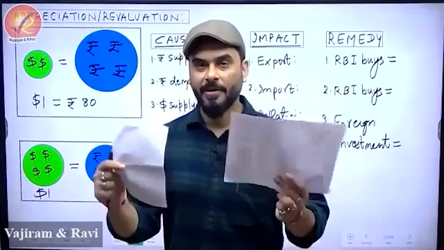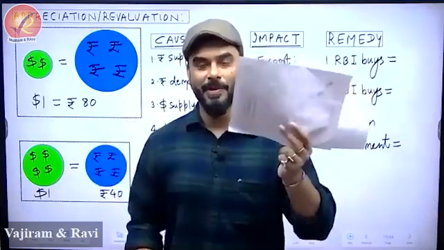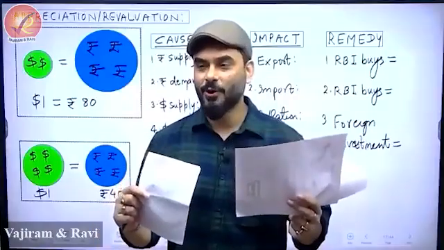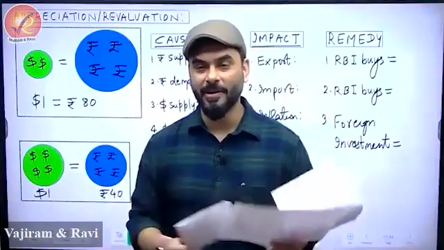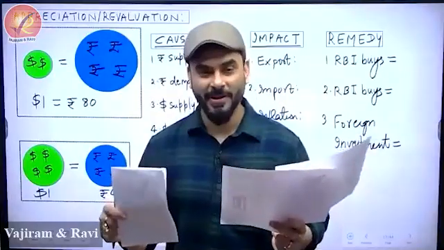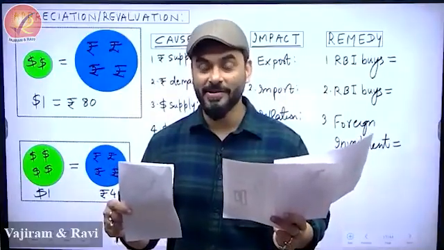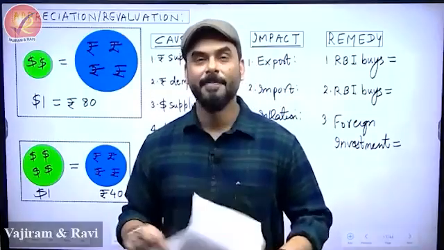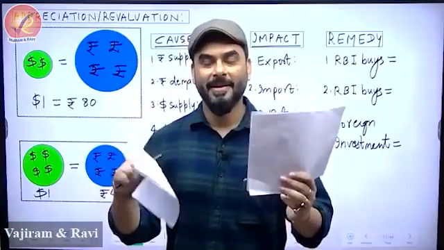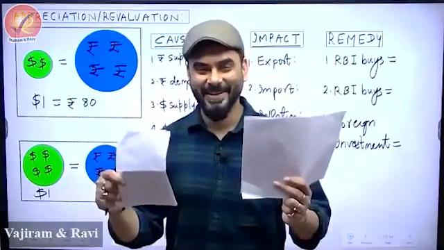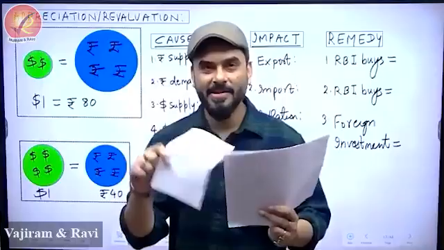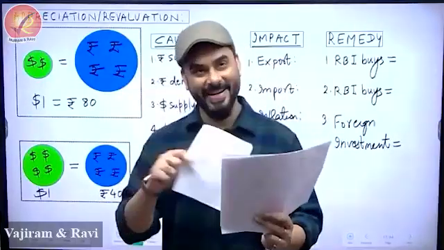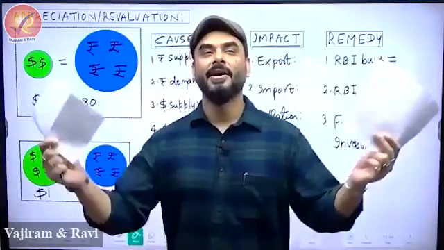So now, $1 is equal to 80 rupees. But now what happens is, all of a sudden India becomes a very important country in the world and everybody starts to say, India, you are the best. So India's attitude also changes. They say, I am the best. So then India says that now 40 rupees will be equal to $1. What have we just done? RBI has reduced the supply of currency. RBI says, let me collect some currency in my pocket, and I will show my attitude.